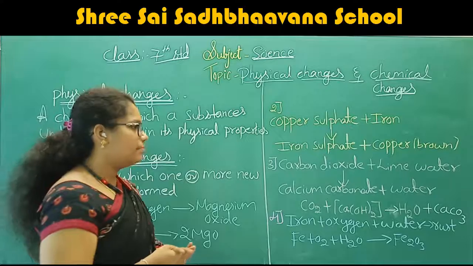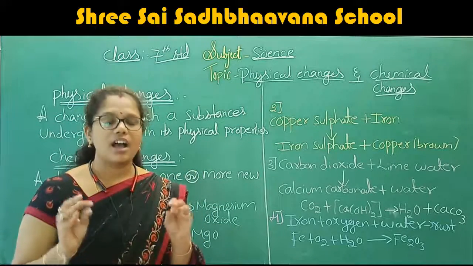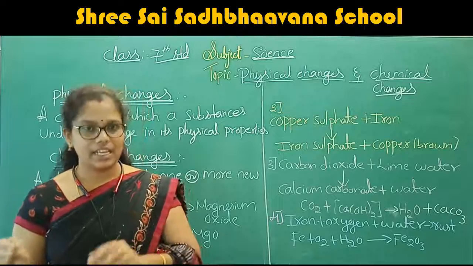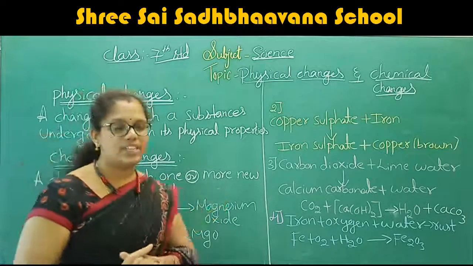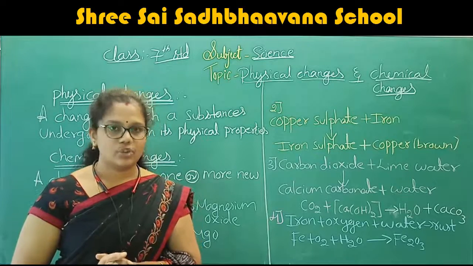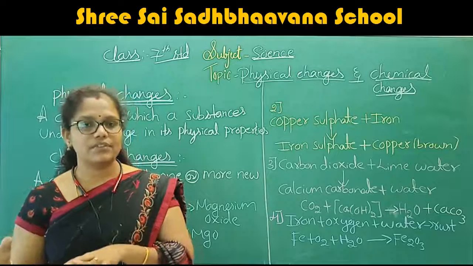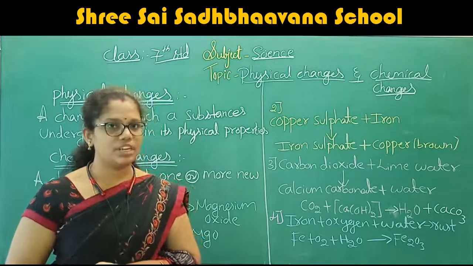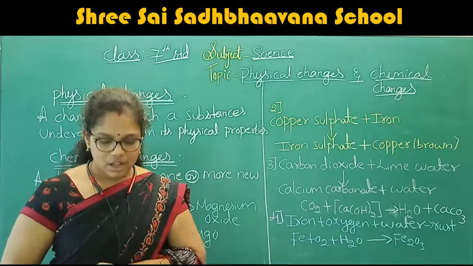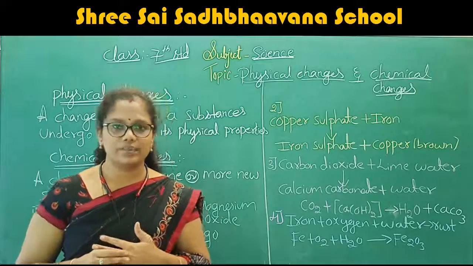One more time I will repeat. The coating of zinc metal on the surface of the iron we call galvanization. One more time, the process of coating zinc on the surface of the iron we call galvanization. Understood the definition? And the last concept of this chapter is crystallization.